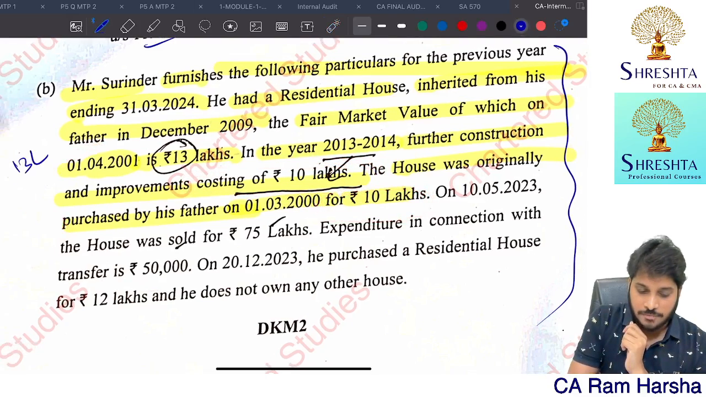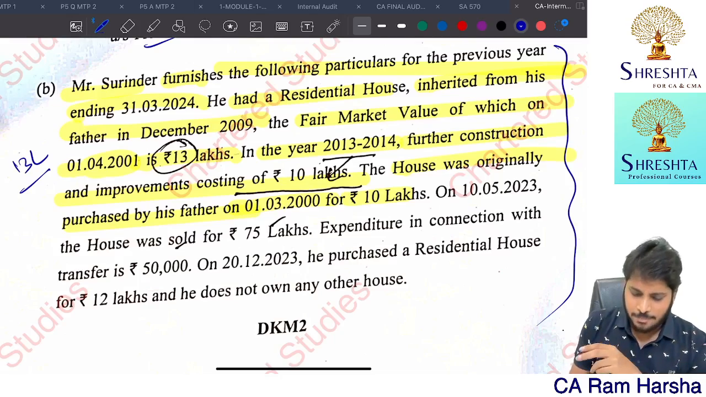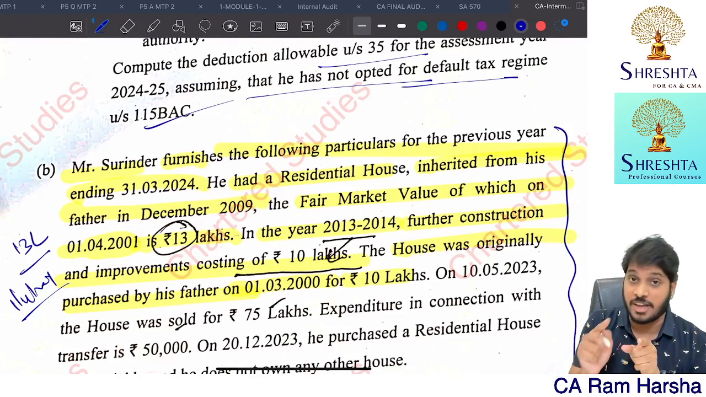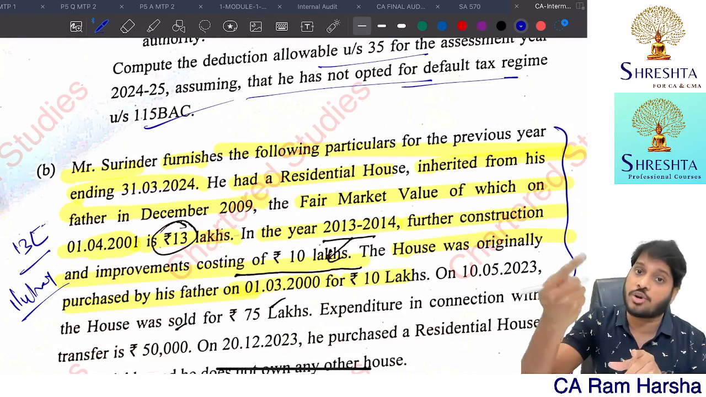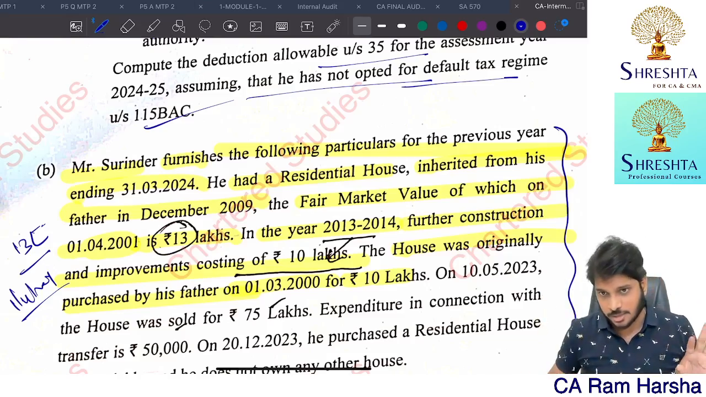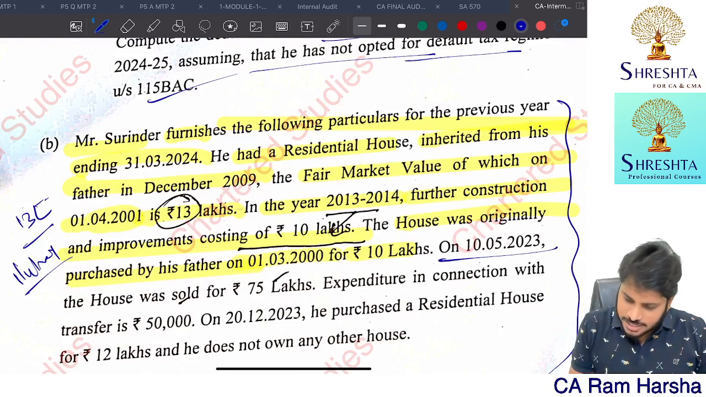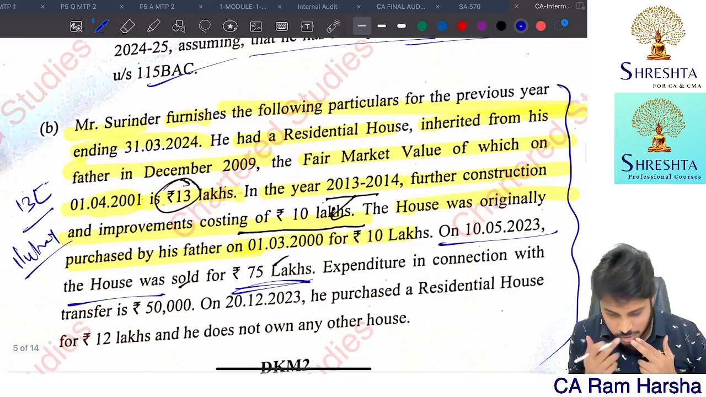So we will take cost of acquisition as what? 13 lakh. Stamp duty value on 1/4/2001 was not given. We assume that fair market value 13 lakhs is not more than stamp duty value. That assumption you must write. Assumption is very important here. 4 marks question. On 10th May, the house was sold for 75 lakhs. Stamp duty value information is also not given here.